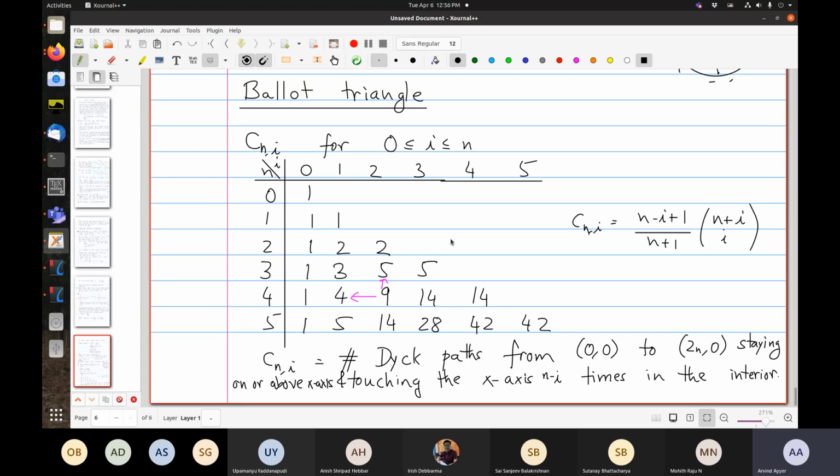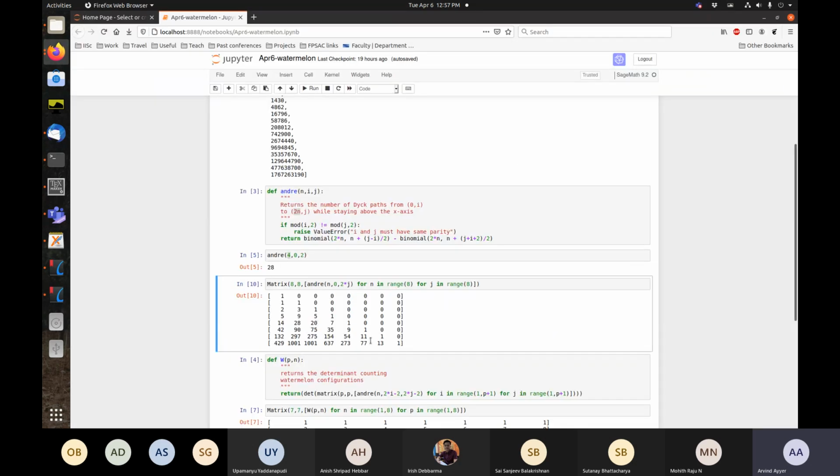So the sums of these are, when you sum over all possible i, you get the total number of paths, which is of course the Catalan number. But also this diagonal is the Catalan number, and also the diagonal below it is the Catalan number. So these are another nice related family of Catalan-related sequences, and these are precisely the numbers that occur.